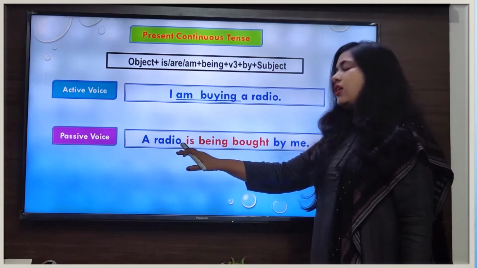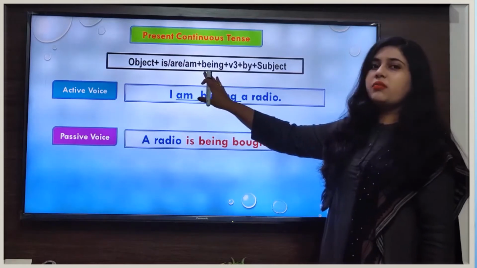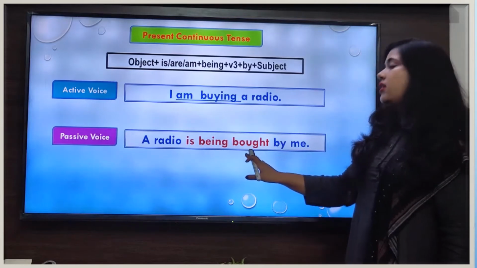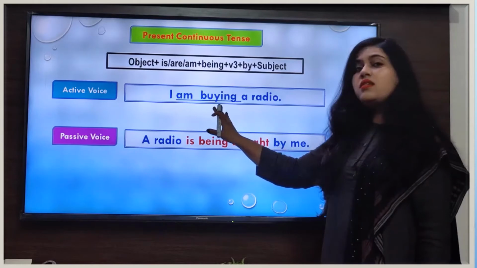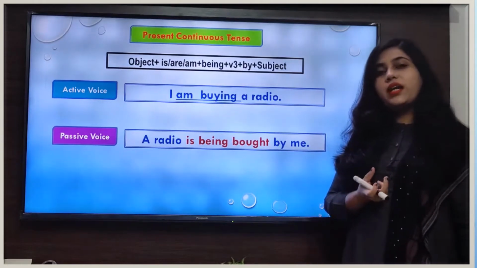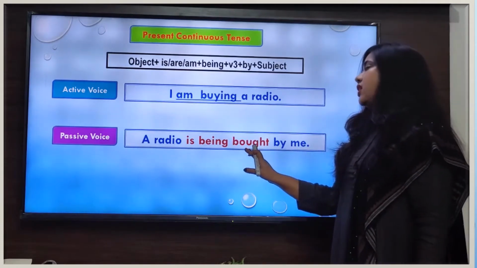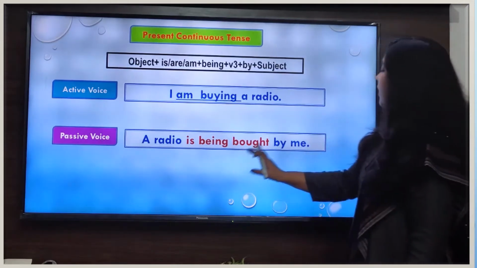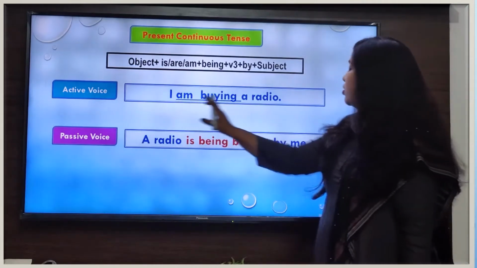And after writing the auxiliary verb, we will write the ing form of the be verb. That is being. That's why we have written here being followed by the third form of the main verb. So in this sentence, our main verb is buying. So what is the third form of the verb buy? That is bought. That's why we have written here bought. And after writing the third form of the main verb, what will we do? We will add the preposition by.